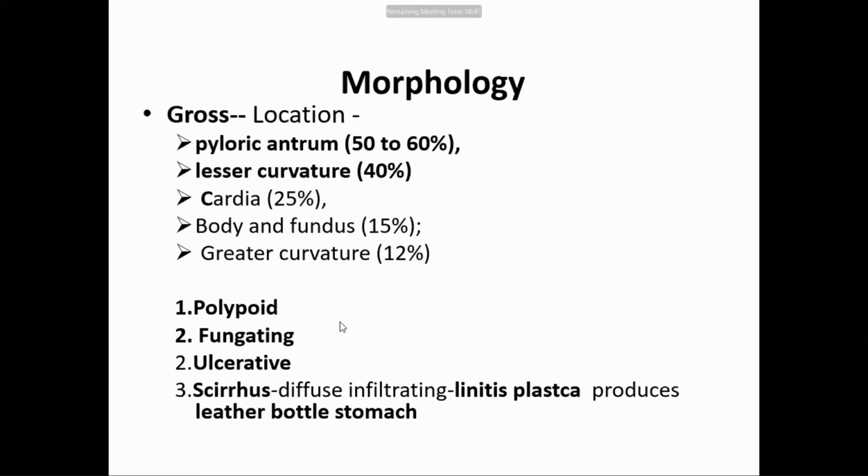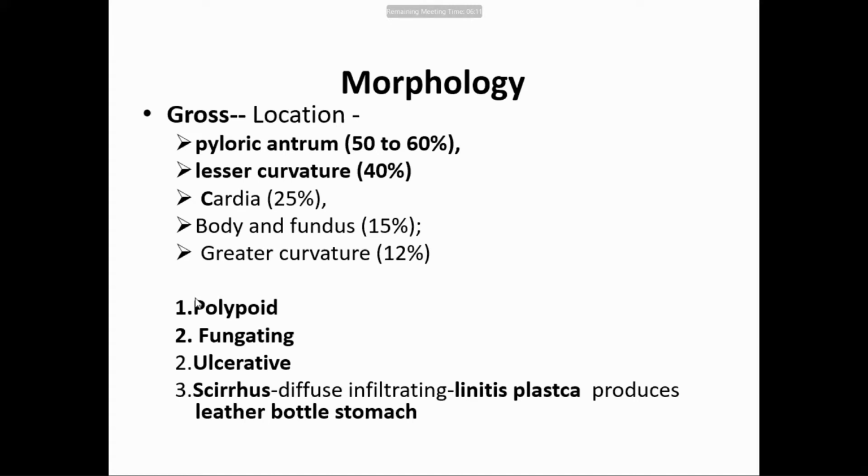Now morphology, gross appearance. You remember this in all cancers of the intestine, that is stomach, and then colon when we will be talking next. The same thing will be there. Polypoid means polyp-like. It is projecting in the lumen like a cauliflower, and the surface is nodular.